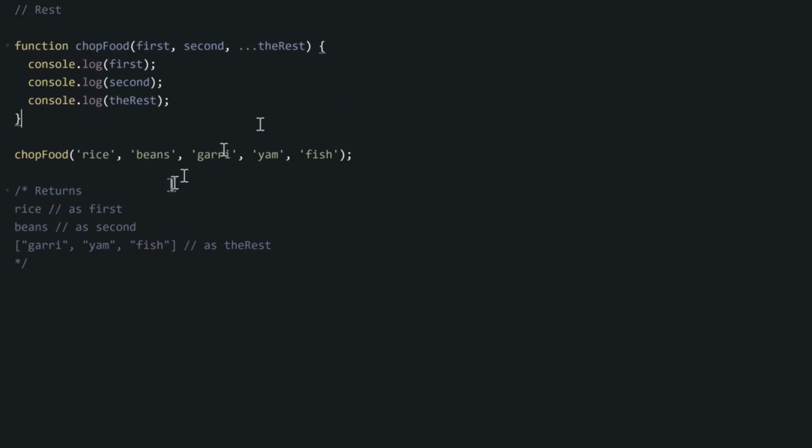For instance, let's take a look at this function example. We have this function chopFood. This chopFood function collects two arguments that we know for sure, this first and second argument. Then any extra argument that our users or programmers or anybody who runs this code provides, you will pack them together into this rest array.